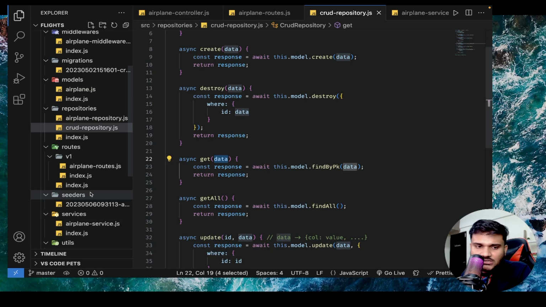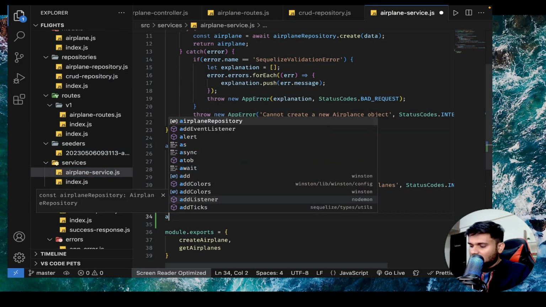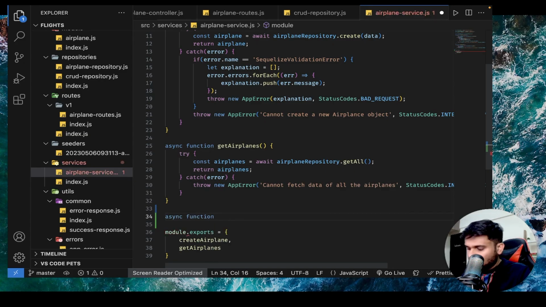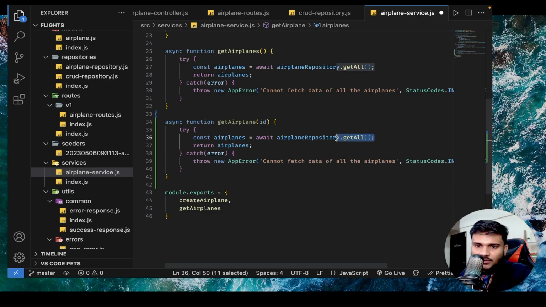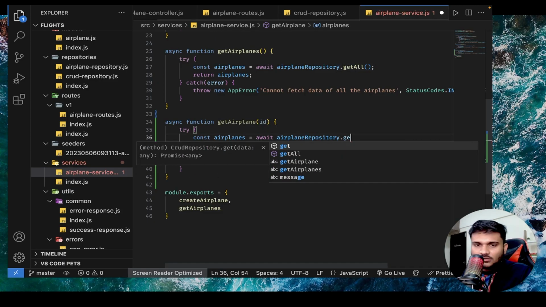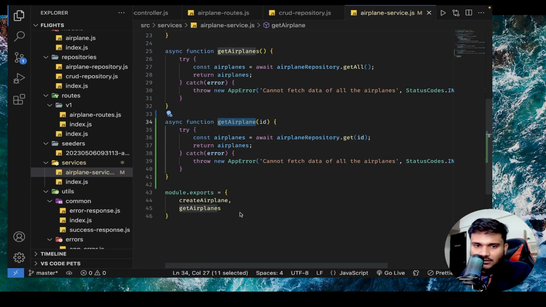So what I can do is, inside my service, I can write an async function getAirplane, which is going to get an ID, airplane ID. I'll copy everything from getAirplanes. And from here, I'll call the function dot get and pass this ID, as simple as that. Right? Then I will just return getAirplane.